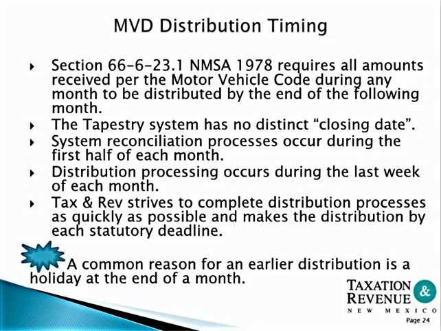Taxation and Revenue strives to complete the distribution processes as quickly as possible and makes the distribution by each statutory deadline, which is the last day of the following month. A common reason for an earlier distribution is a holiday at the end of the month.